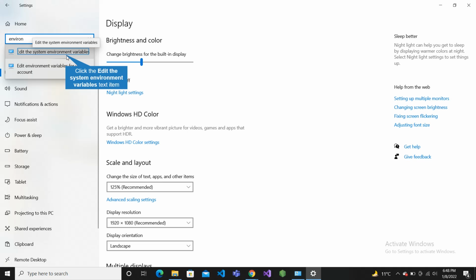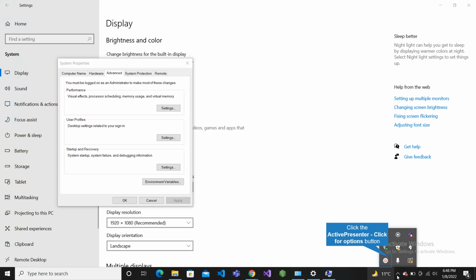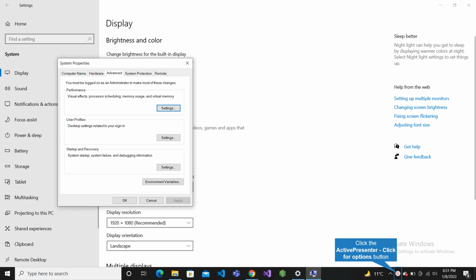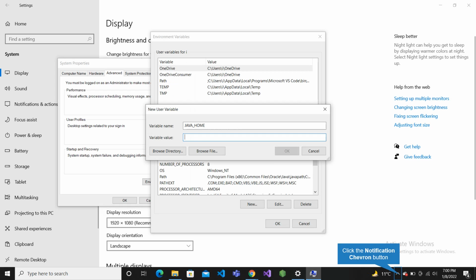We select Edit the system environment variables. We select Environment Variables. Now we have this dialog box. So here select Environment Variables. Inside Environment Variables, you need to set the JAVA_HOME as well as the Path. For that, select New,